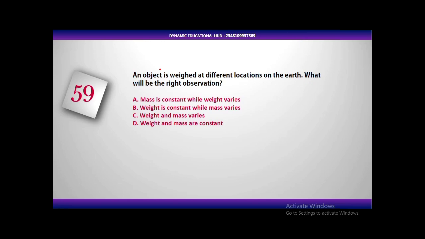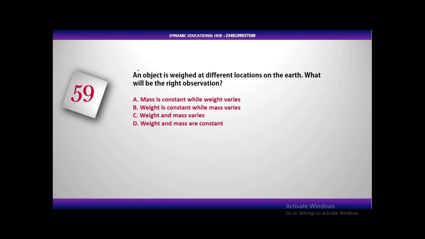We know that mass is constant. Mass is the amount of matter present in a body. It's the total sum of matter in a body. And what is matter? Anything that has weight and occupies space. Your mass is everything that you are made up of. In some textbooks, you see them writing that mass is also dry weight. We are not going that way. Mass is the quantity of matter in a body, in an object. And mass is always constant.